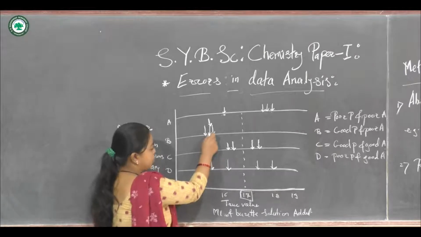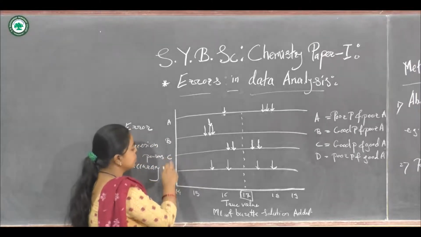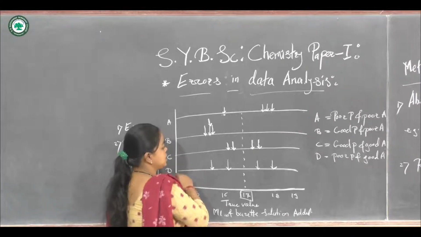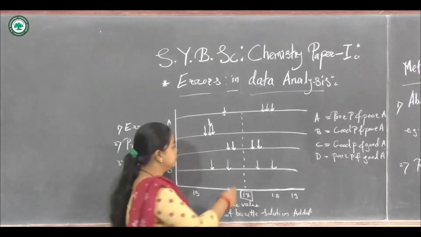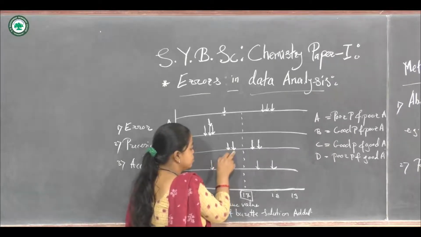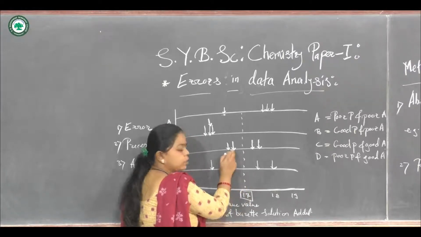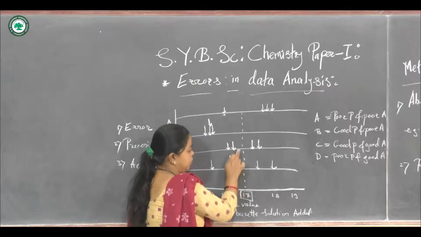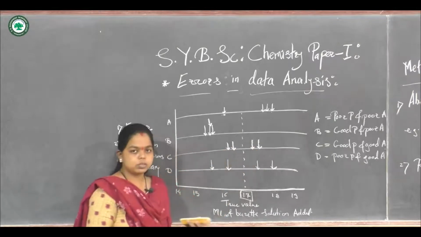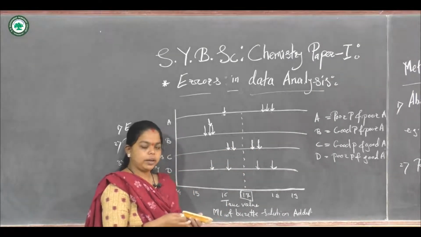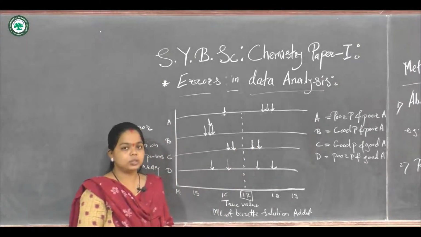Again, that is not enough, because accuracy is the most important thing in any analytical experiment. Now if we consider person C, taking these 4 readings, the values are such that 2 values are very near to 17, the true value. These 2 values are very close to the accurate value, and again these 2 values are close to the accurate value. So all these 4 readings are much closer to each other, having much similarity, and they are very near to the accurate value.